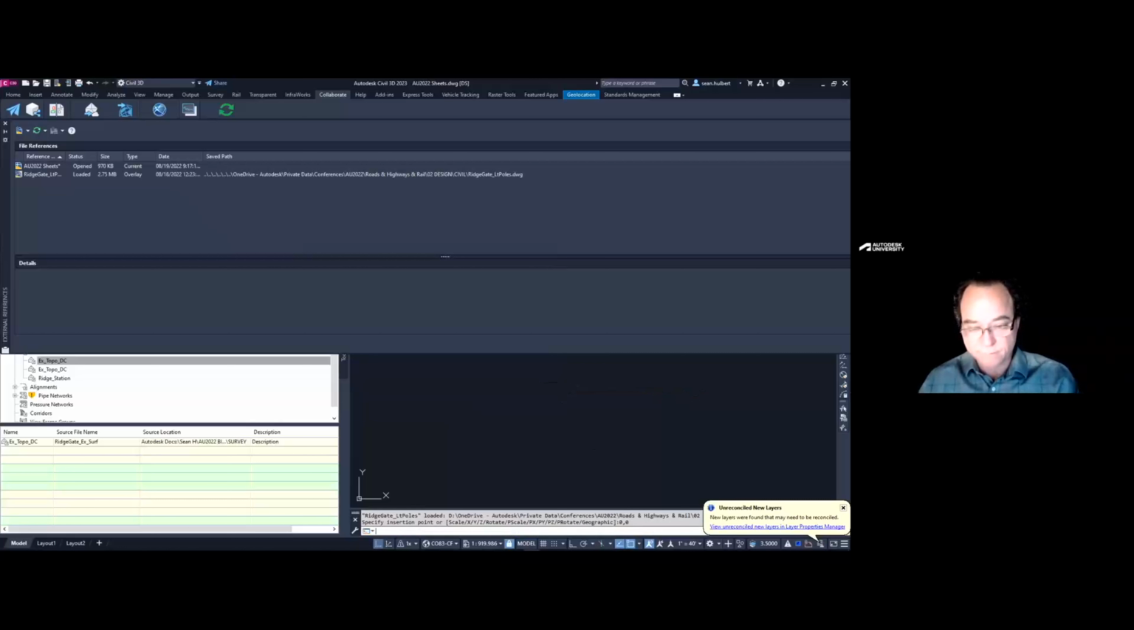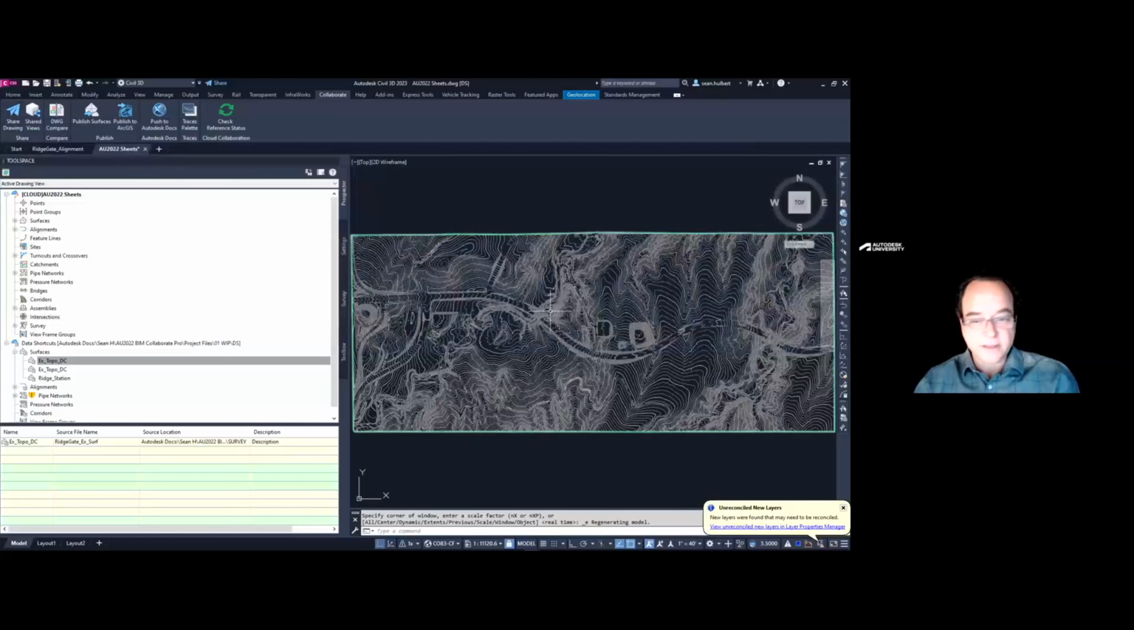So now we've got our reference. The surface is in our drawing. The light poles are in our drawing. I'm going to go ahead and close my drawing.